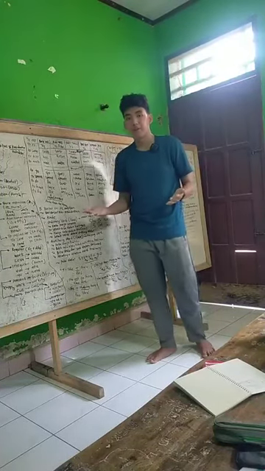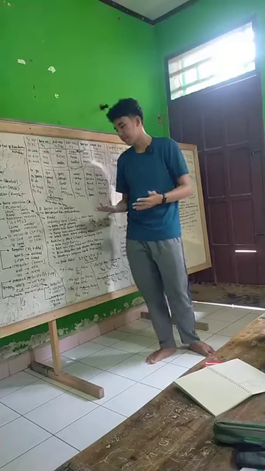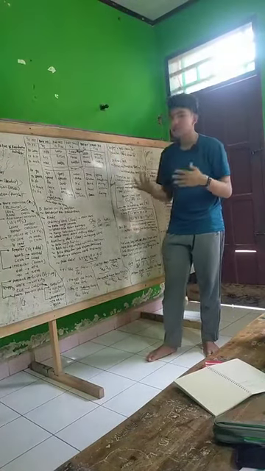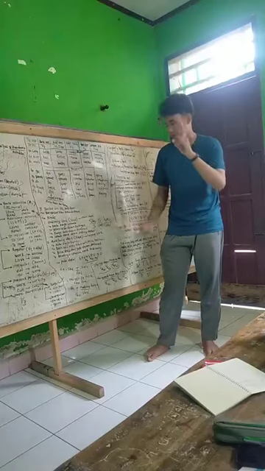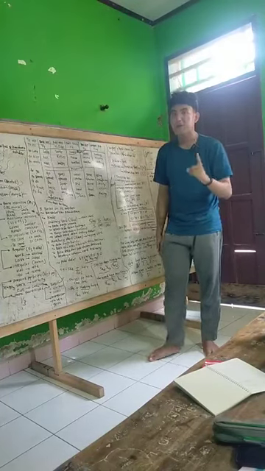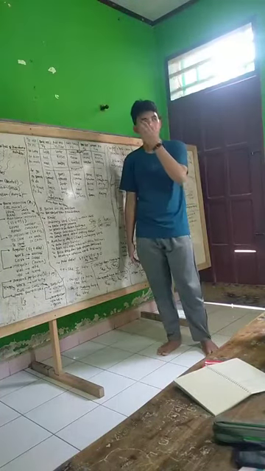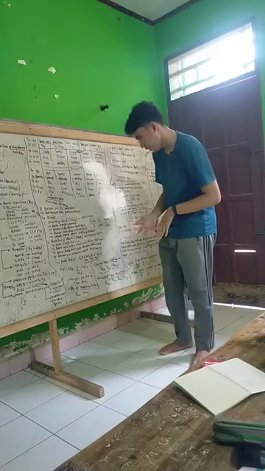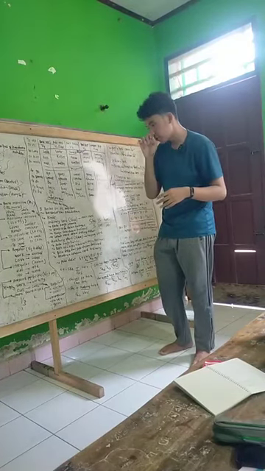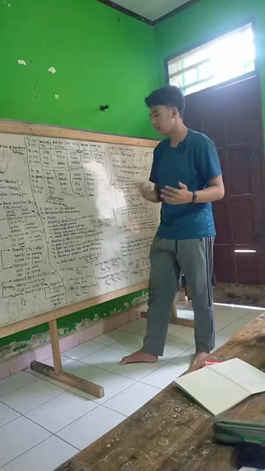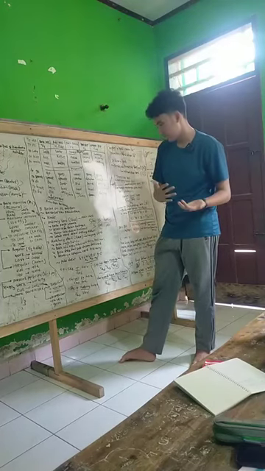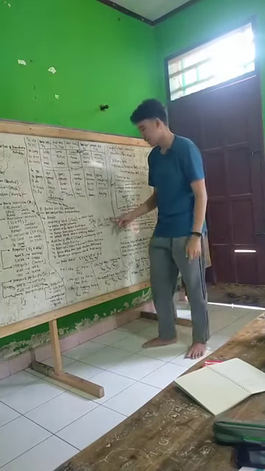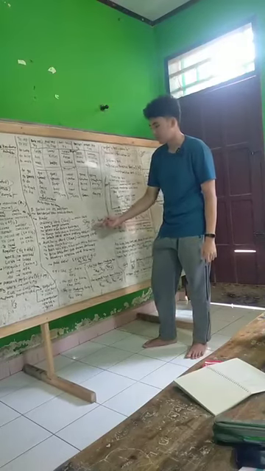So what's the meaning of ordinary verb? Ordinary verb is the main verb that we need in the sentence. We need an ordinary verb, and only once in the sentence. The location of the ordinary verb is at the last in the sentence. For example, like: she is here. She is telling about the subject.